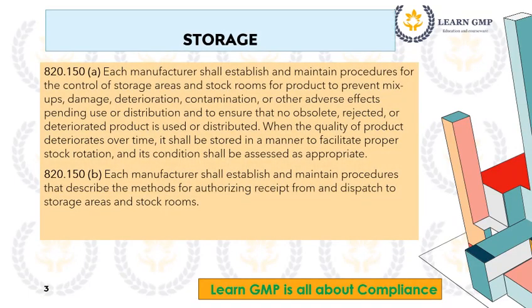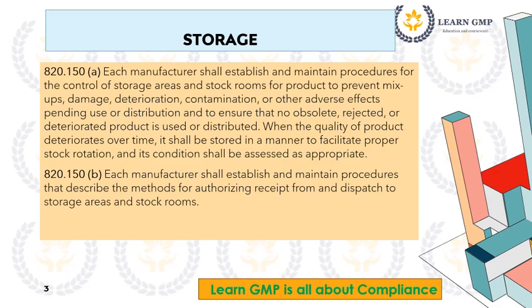Storage. 820.150 A. Each manufacturer shall establish and maintain procedures for the control of storage areas and stockrooms for product to prevent mix-ups, damage, deterioration, contamination, or other adverse effects pending use or distribution, and to ensure that no obsolete, rejected, or deteriorated product is used or distributed. When the quality of product deteriorates over time, it shall be stored in a manner to facilitate proper stock rotation, and its condition shall be assessed as appropriate.